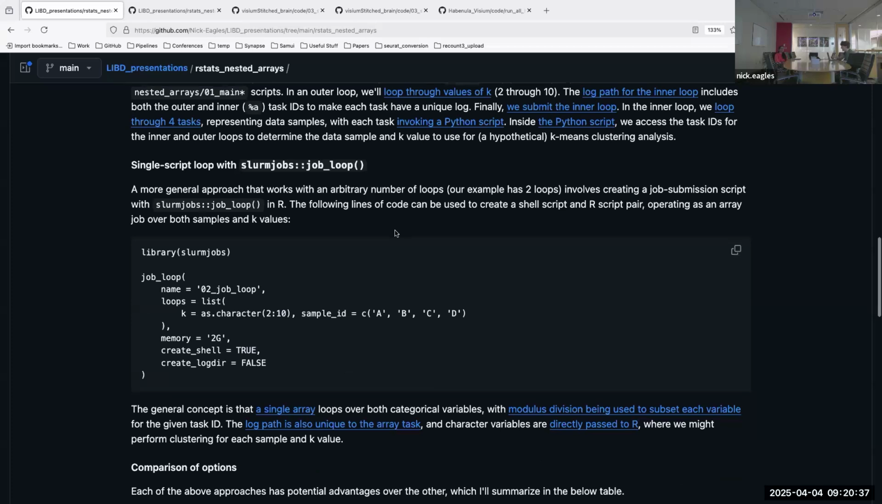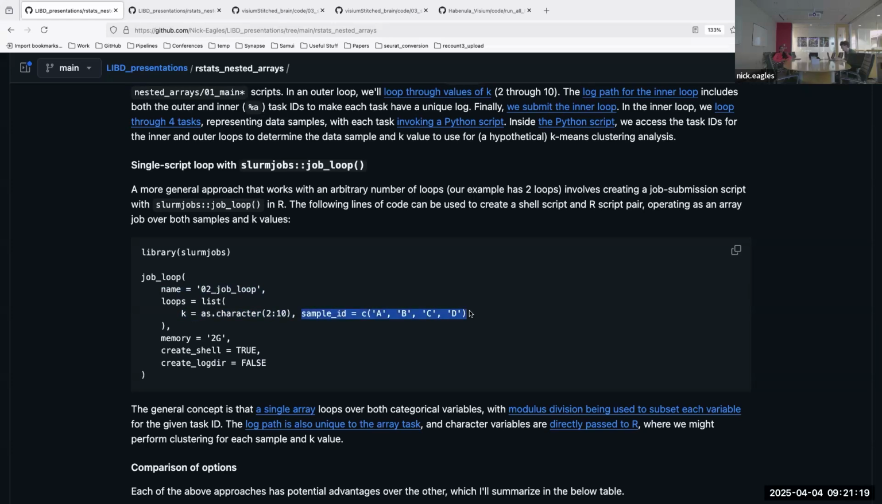So in R, if we were trying to make a script like this, we would load the slurm jobs package. So here's the actual R code you'd use. And then you can make basically a nested array like this. You give it a name for the shell script, and it also creates an R script, which I'll get into. And then you give it the loops. So just like our above example, we have values of k. In the current implementation, I may end up changing this, but it has to be character values for now, but that doesn't really interfere with the way it works. Just convert the numbers to characters.